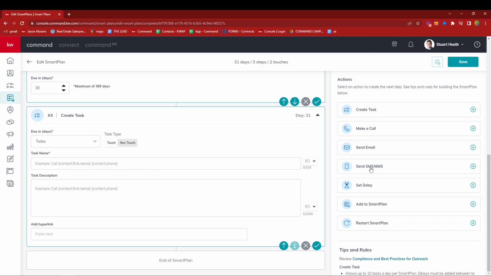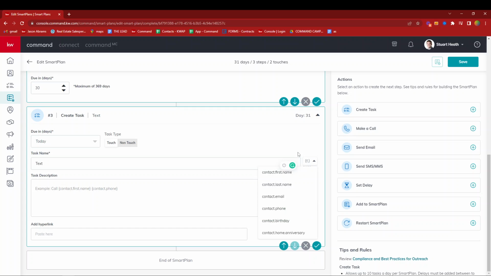Okay, we're not going to go into too much depth in Twilio in this video, but I myself want to send the text out from my own personal cell phone number. And in order to do that, I'm going to log in, check my task, and it will say text these people today. And I'll simply click on their name and their phone number and send a text from my own phone in the native texting app on my phone.